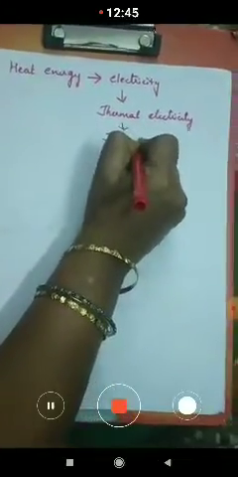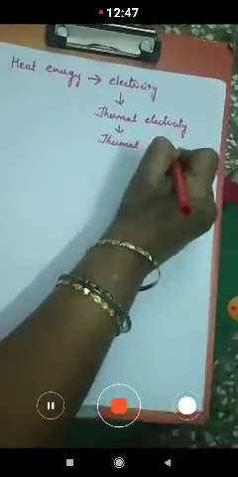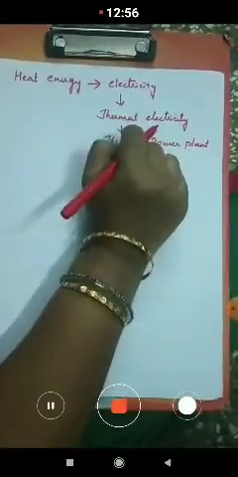The electricity which is generated by using heat energy we call thermal electricity. So this thermal electricity can be generated by using heat energy in the thermal power plant. In thermal power plants we can observe that using heat energy, electricity is generated.